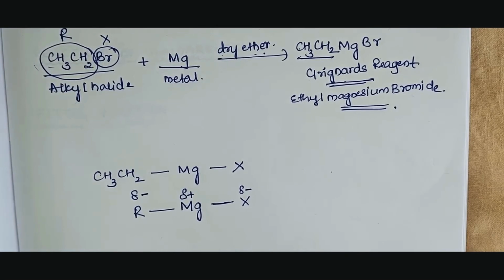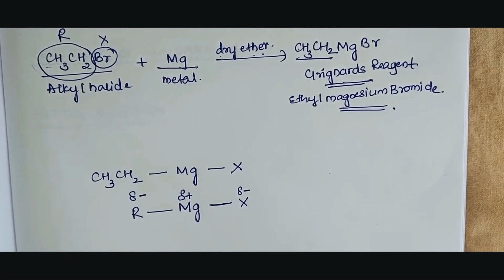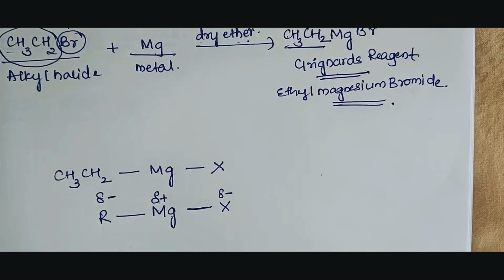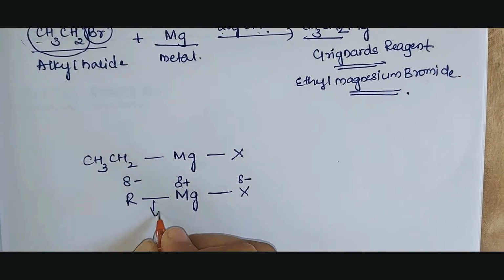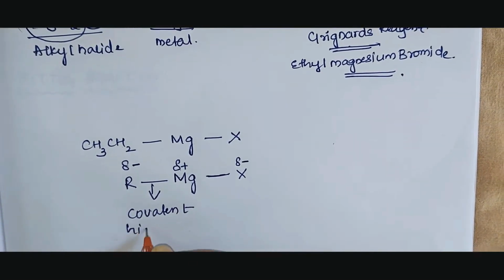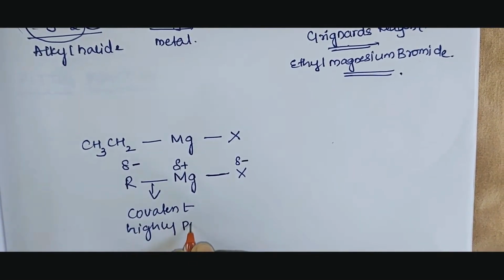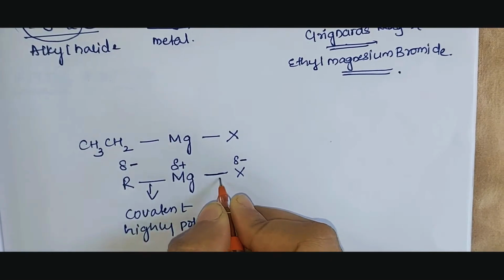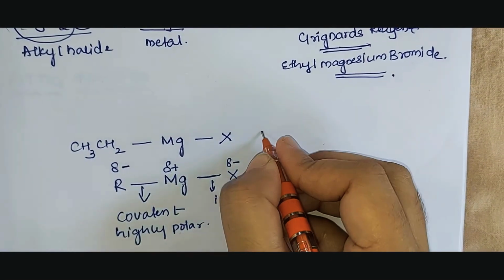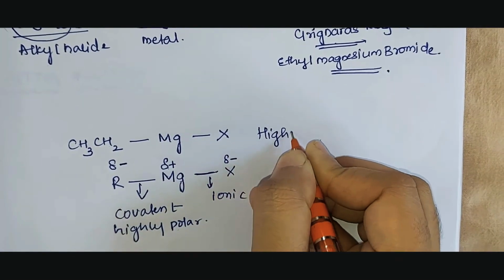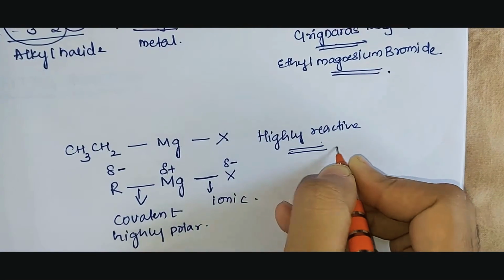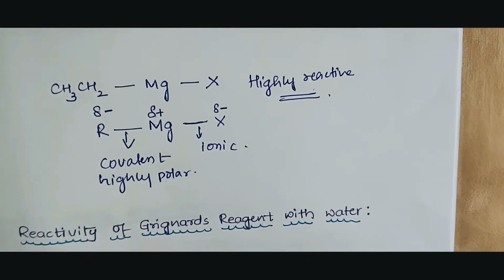But remember, carbon can form a covalent bond, whereas halides can form an ionic bond. So the bond between the alkyl group and magnesium is purely a covalent bond, but it is polar in nature. Why polar? Because you see the separation of charges, negative and positive. As well as the halide, negative charge, so it is ionic in nature. So what is the nature of the bond here? One is covalent, another is ionic, because of which it is highly reactive in nature. So let us see its reactivity.